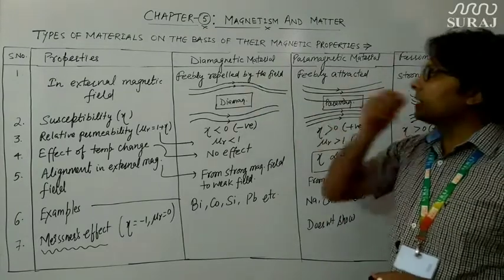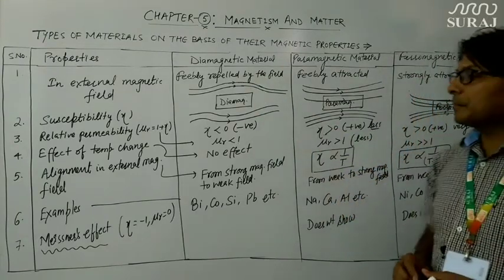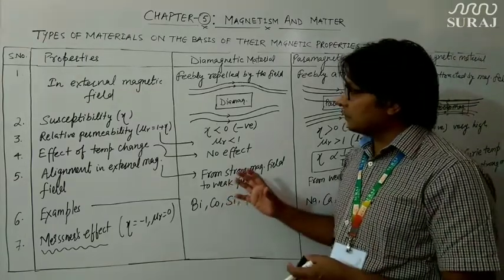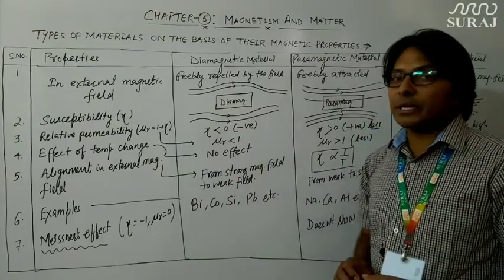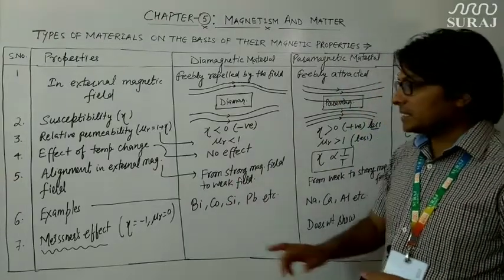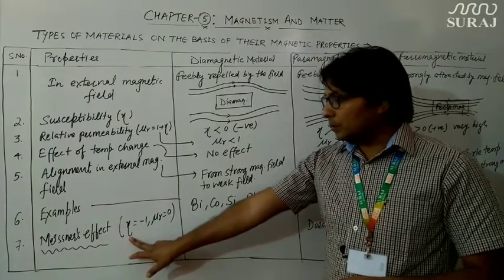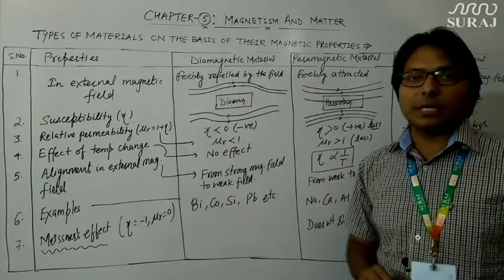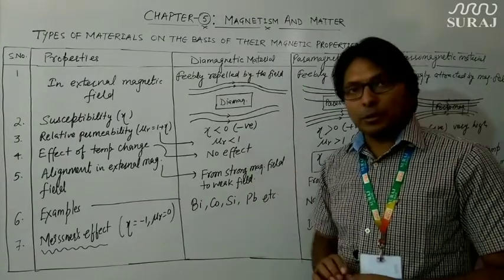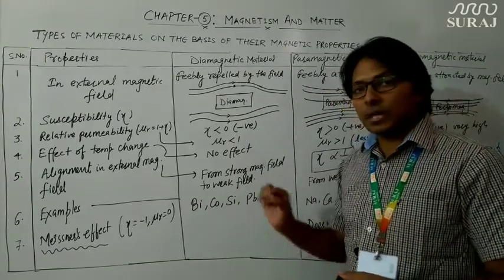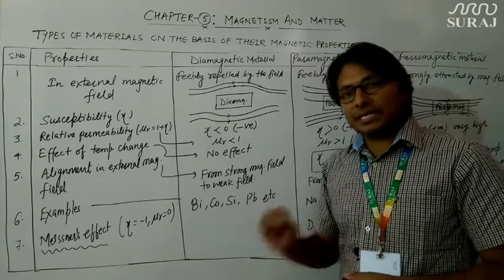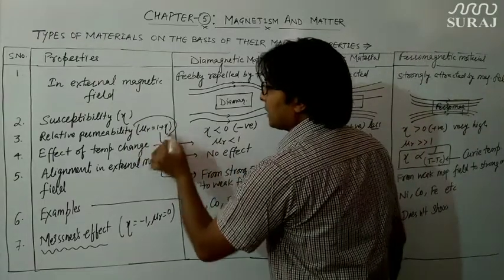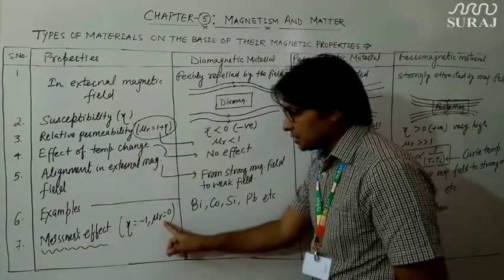If we take such type of diamagnetic material that their susceptibility becomes exactly -1, we know that the susceptibility of diamagnetic material is negative. So if the susceptibility becomes exactly -1, then from this relation the relative permeability becomes 0.